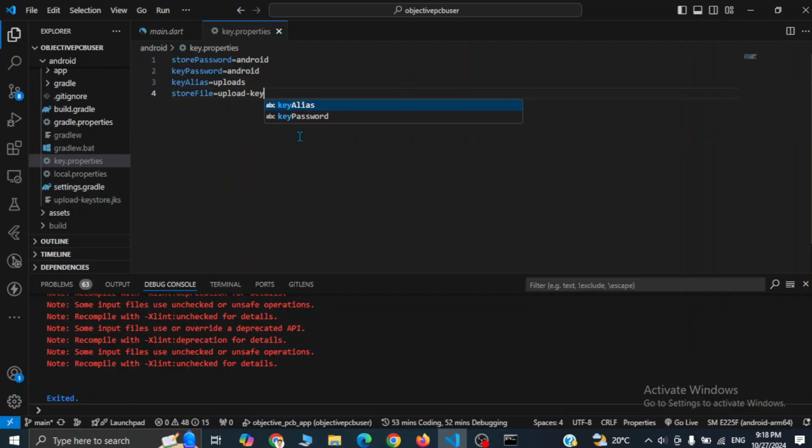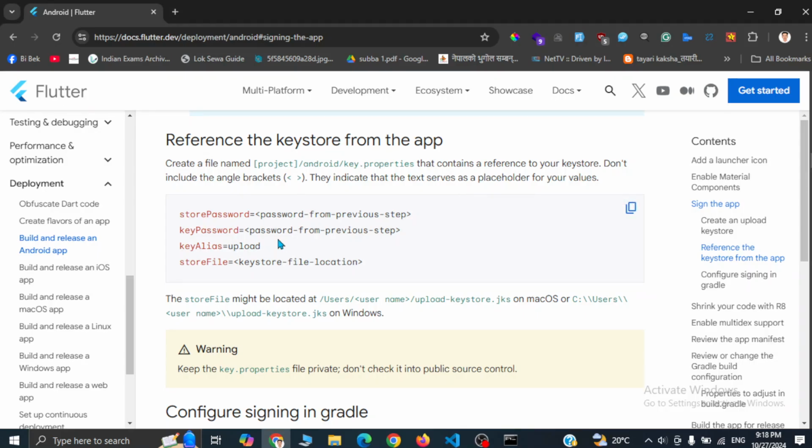upload-keystore.jks. Okay, now let's go back to the documentation, and we have completed this step as well.